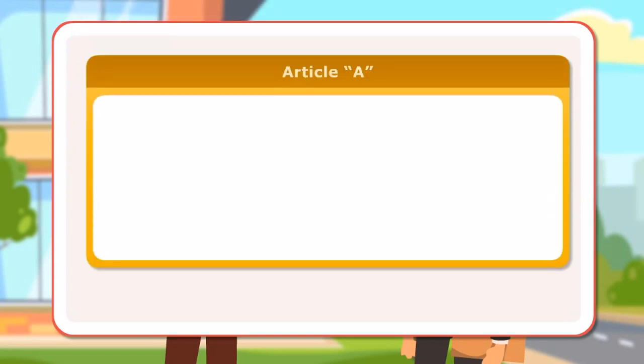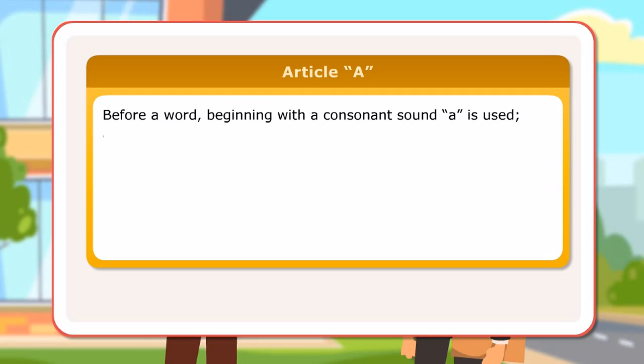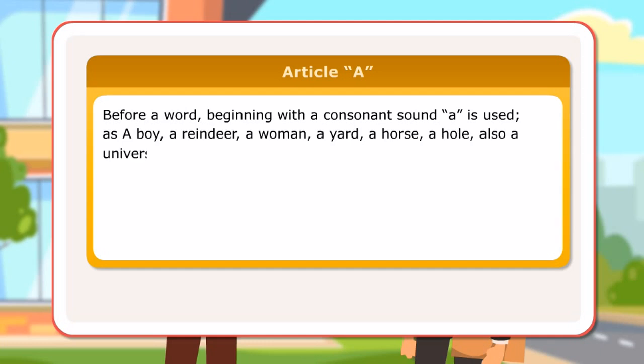Usage. Article a. Before a word beginning with a consonant sound, a is used, as a boy, a reindeer, a woman, a yard, a horse, a hole, also a university, a union, a European, a EU, a unicorn, a useful article.